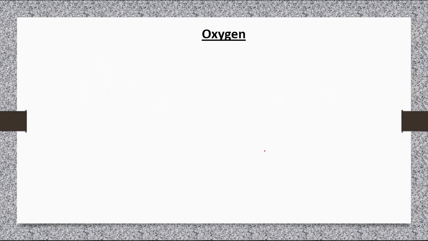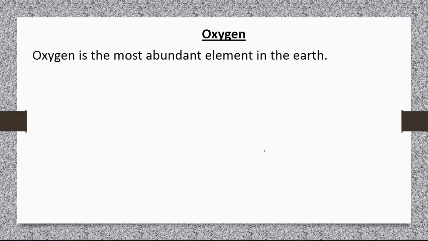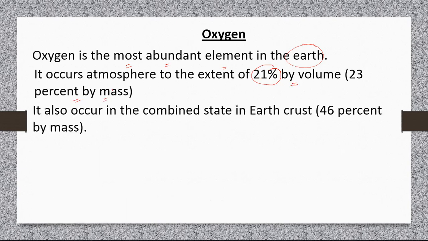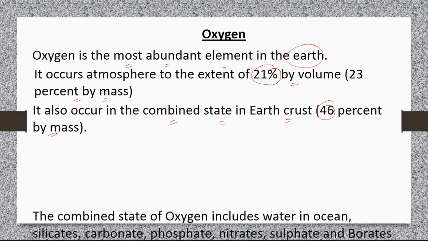First, we will discuss occurrence of oxygen. Oxygen is the most abundant element on the earth. It occurs in the atmosphere to the extent of 21% by volume and 23% by mass. It also occurs in the combined state in the earth's crust at 46% by mass.